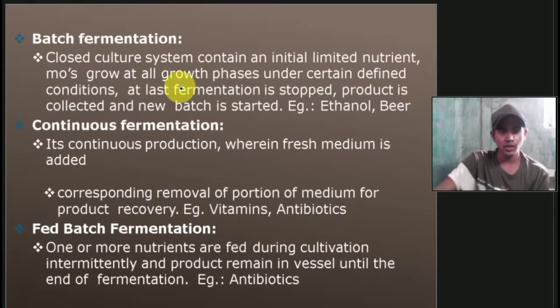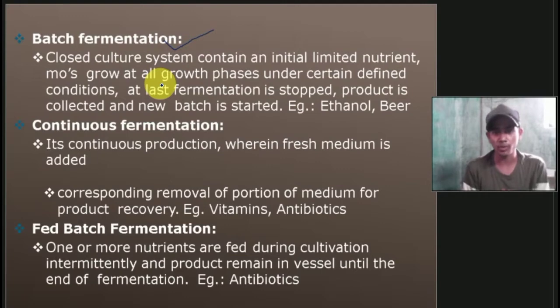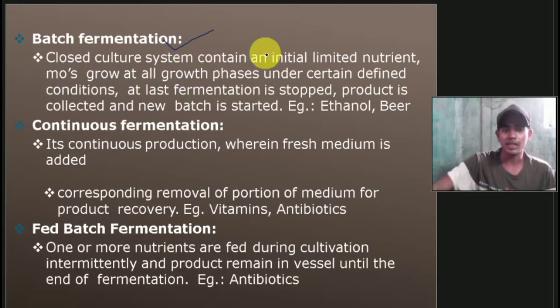So let us discuss batch fermentations. It is a closed culture system containing initial limited nutrients, where microorganisms grow through all growth phases under certain defined conditions. At last, fermentation is stopped, the product is collected and a new batch is started. That is ethanol and beer production. Generally, ethanol and beer are produced by the batch fermentation process.